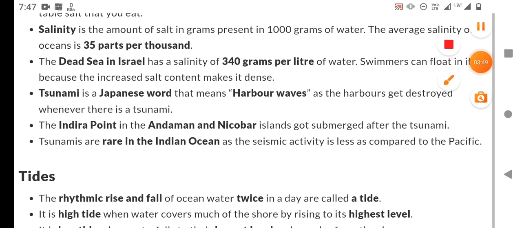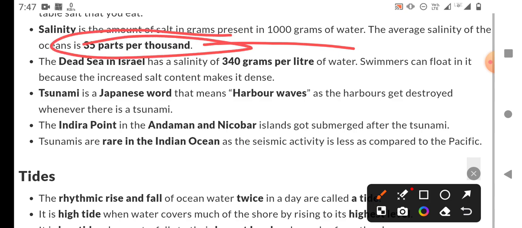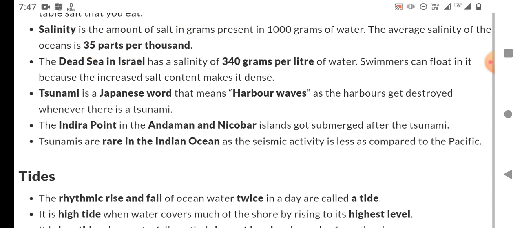We consume it in terms of various ingredients, in the various types of food and other things we eat. And what is salinity? Salinity is the amount of salt in grams present in 1000 grams of water. The average salinity of the ocean is 35 per thousand, and we measure salinity in parts per thousand, as I said earlier.